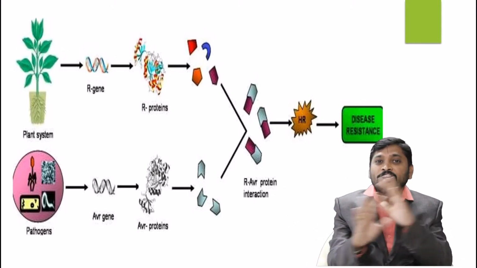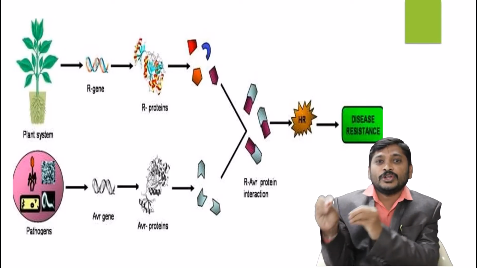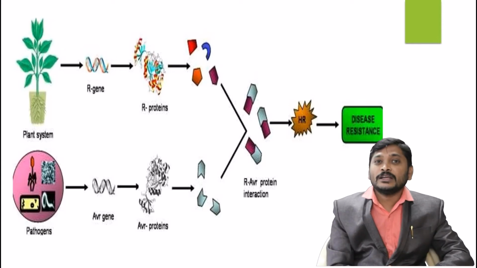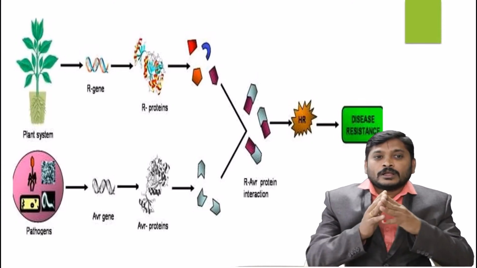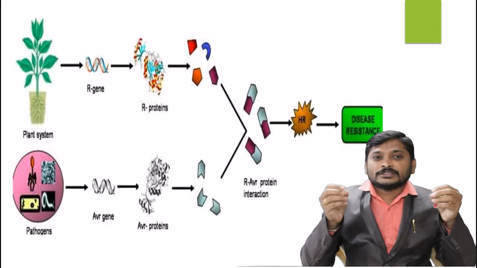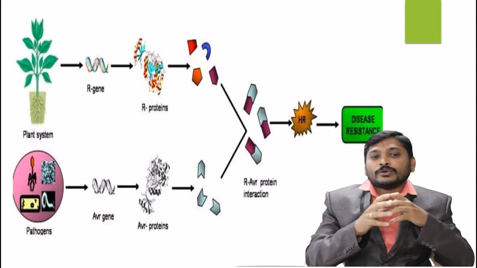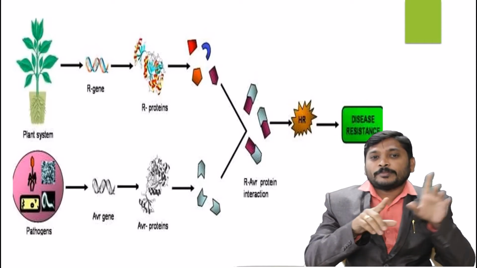Now there is an interaction. When the R gene protein and AVR gene protein interact, this complex induces the HR response, called the hypersensitive response. The R genes present in the plant are the resistance genes. They are crucial role players. They identify the AVR gene product of the pathogen.